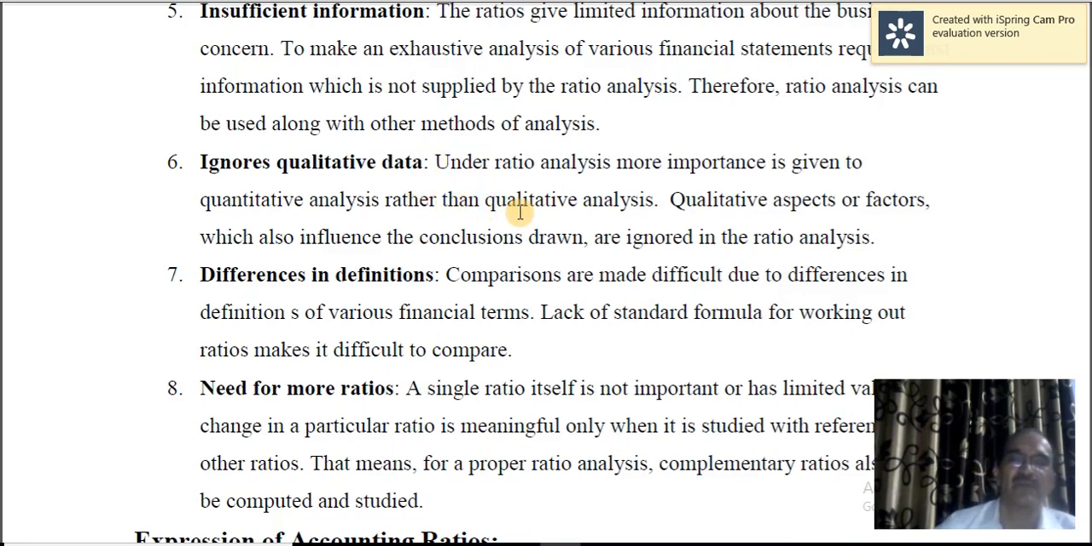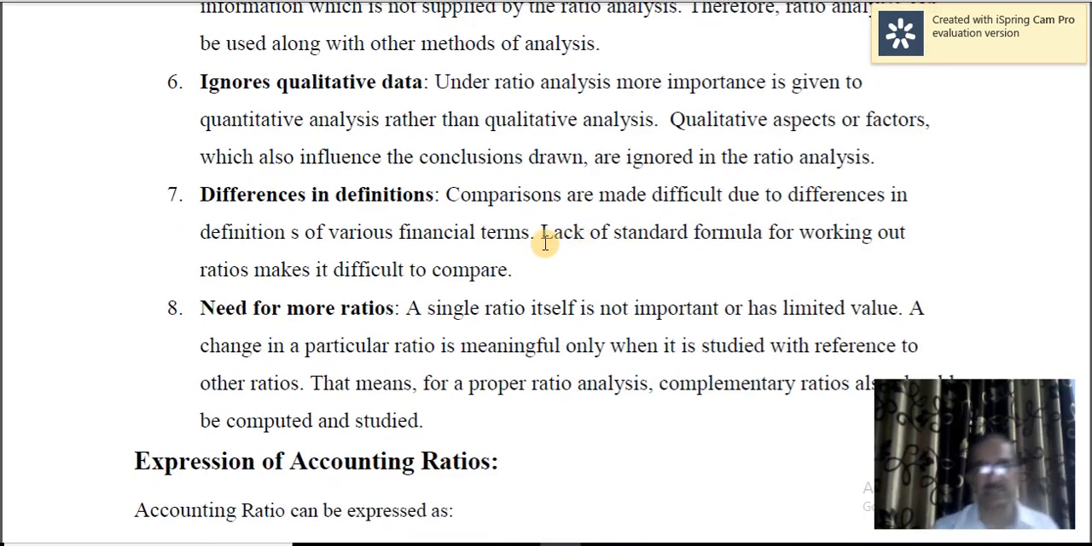It's not just quantitative data or information, even qualitative information is absolutely essential. If the employees are highly motivated, then definitely it's a positive symptom. On the other hand, even if the employees are really good, talented, but if they are not committed, if they are not motivated, then the concern may not do well. So along with quantitative analysis, qualitative analysis is also important. Qualitative aspects are factors which also influence the conclusions drawn or ignored in the ratio analysis.